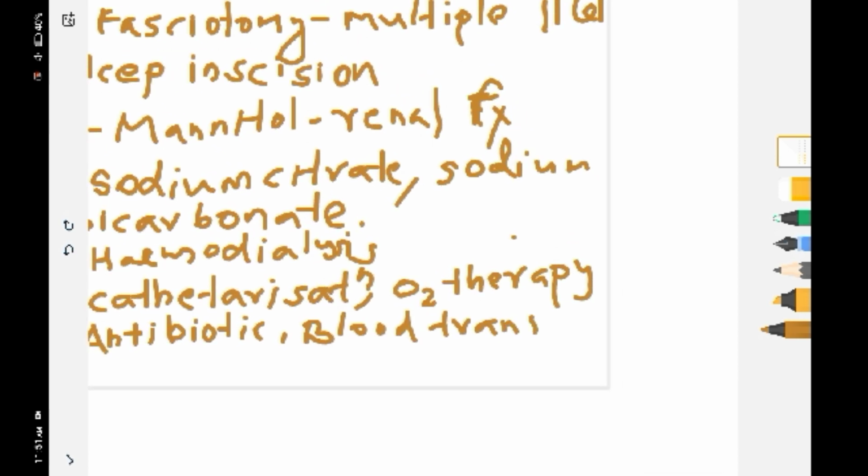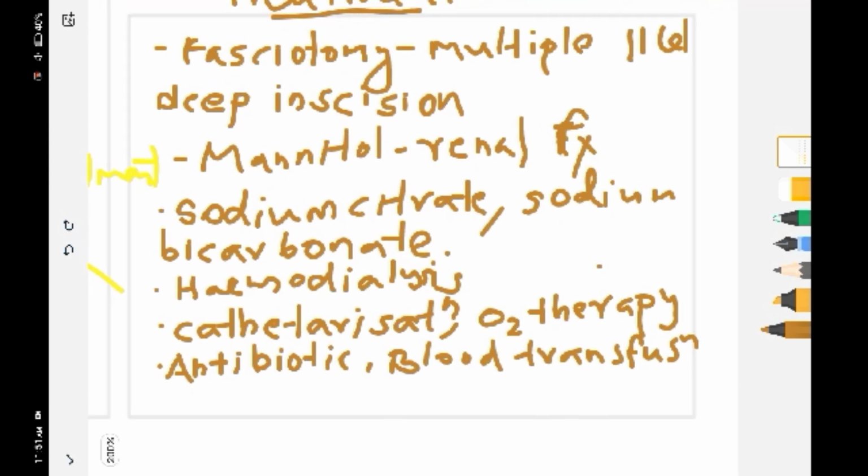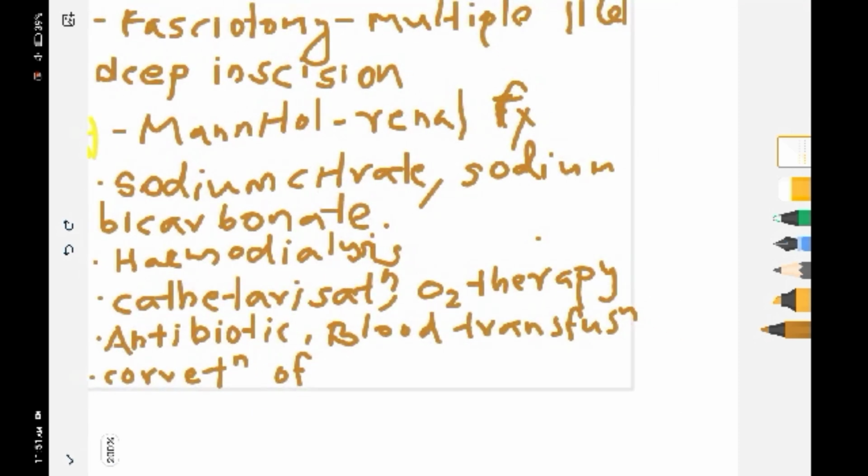And last but not the least is the correction of severe hyperkalemia, which is the last of the treatment for crush syndrome.